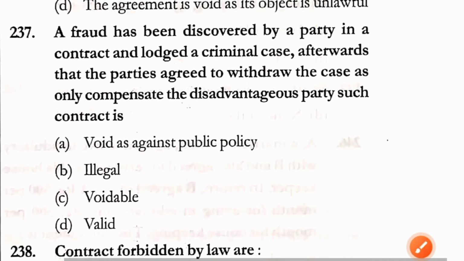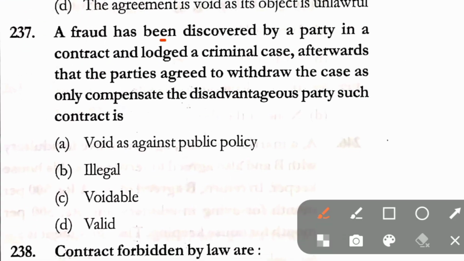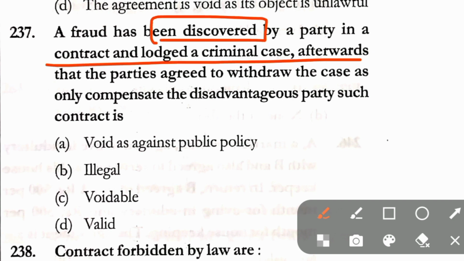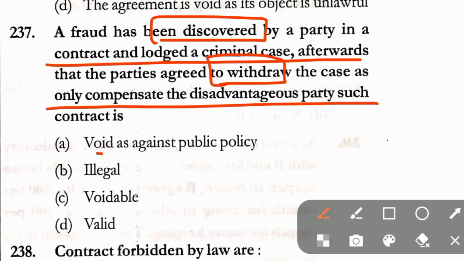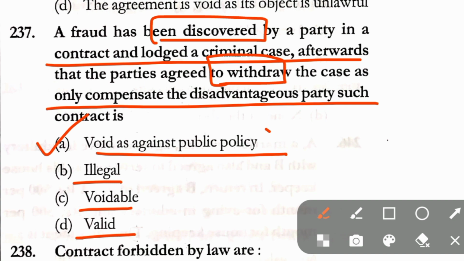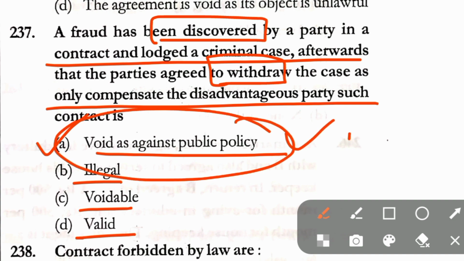Question number 237. A fraud has been discovered by a party in the contract and lodged criminal cases. Afterwards, the parties agreed to withdraw the case as only compensate the disadvantageous party. Such contract is void as against public policy, illegal, voidable, valid. Here in question number 237, correct answer is option A, void as against public policy.